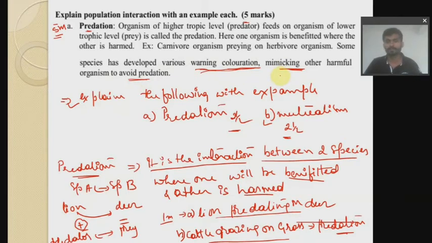They will mimic the leaf or any other organism on which the predators will not predate. Here it comes in case of predation.